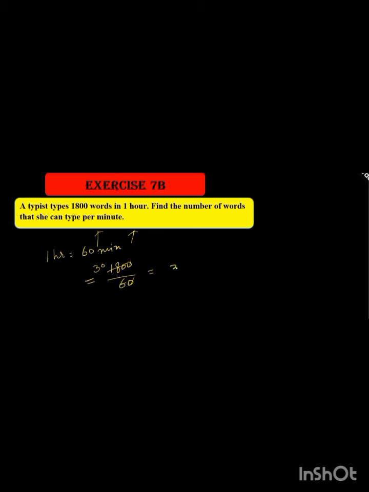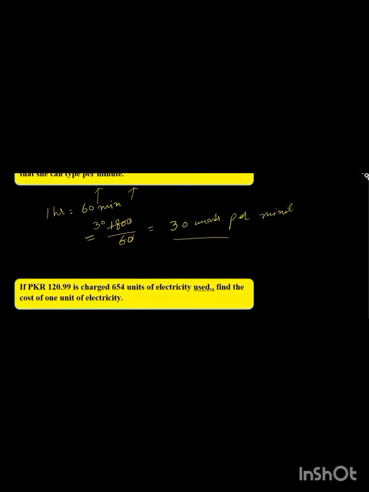Means she has the speed of 30 words per minute. Very easy division. You can divide it in the longer form, and you can simplify if you have the practice of such questions. So understand, students? Okay, fine. So come to the next question.